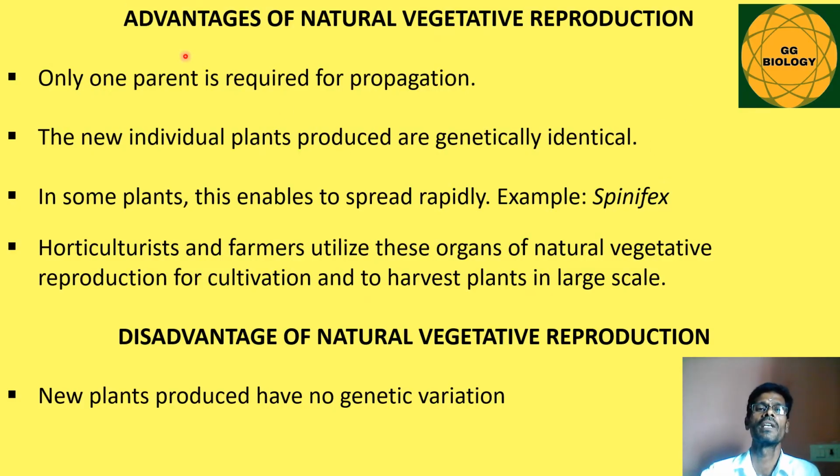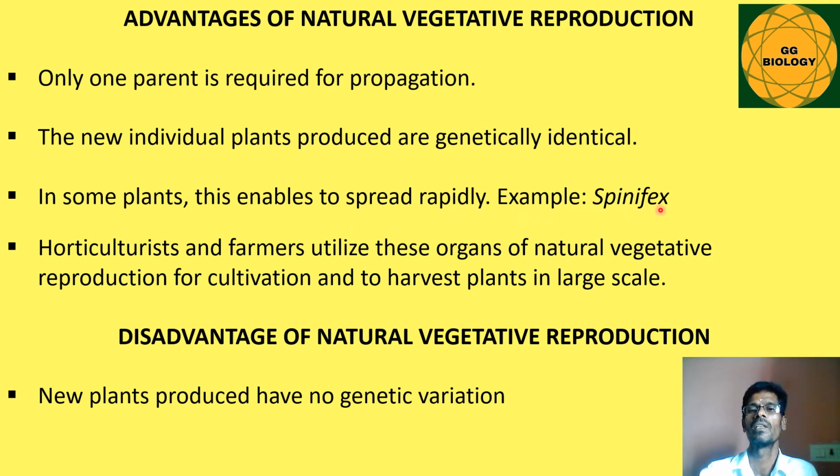So there are certain advantages and disadvantages of natural vegetative reproduction. This question we may get for either 2 marks or 3 marks. So first let's see the advantages. Only one parent is required for propagation. So a single parent is enough for propagation. The new individual plants produced are genetically identical and similar. So genetically they are similar to the parents. In some plants this enables them to spread rapidly, very fast as well as frequently.